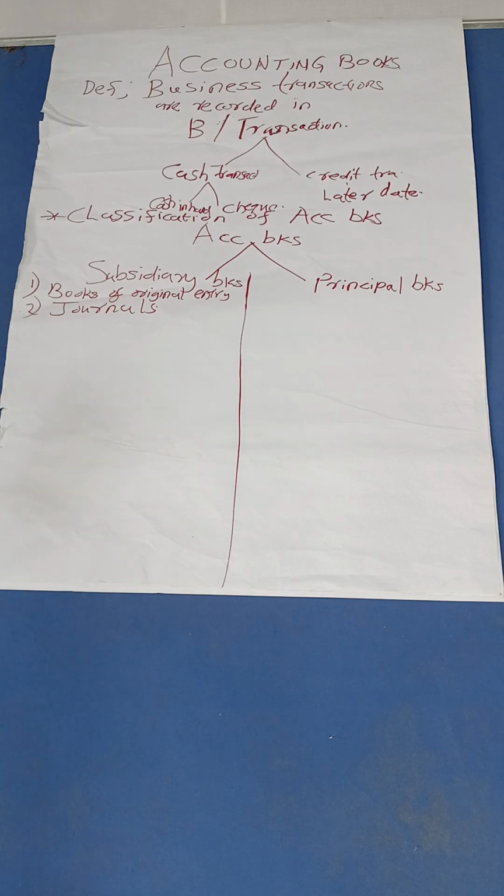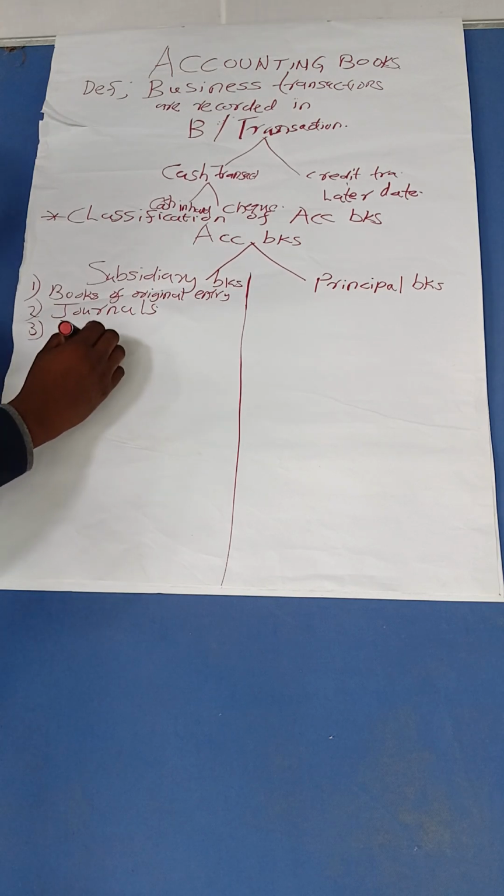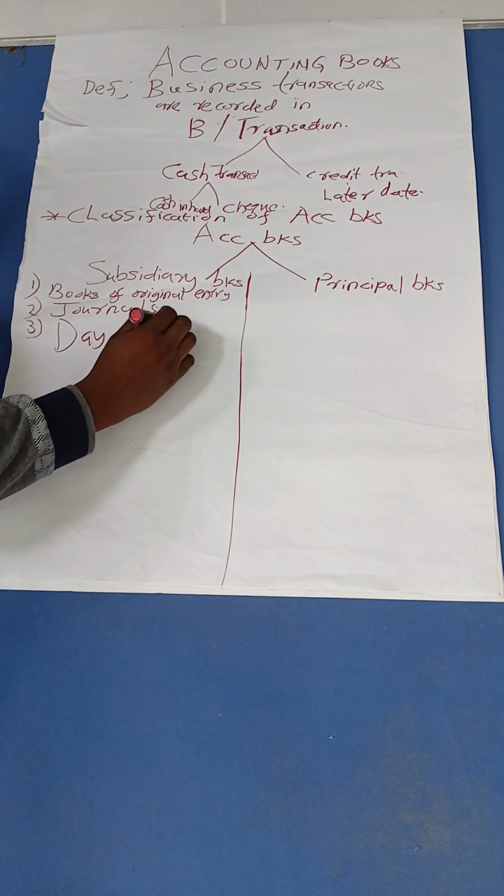It is happening in a chronological order. That's why you refer to them as journals. Other names can be given to this. You can give it another name, subsidiary book. You can call it day books. Why?